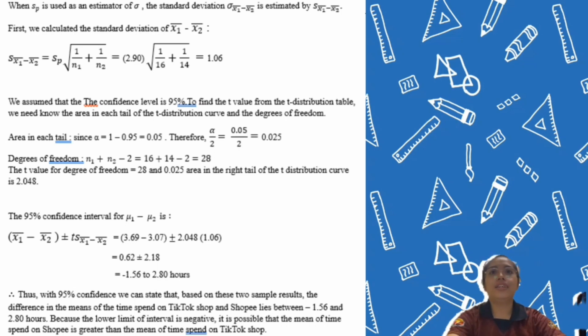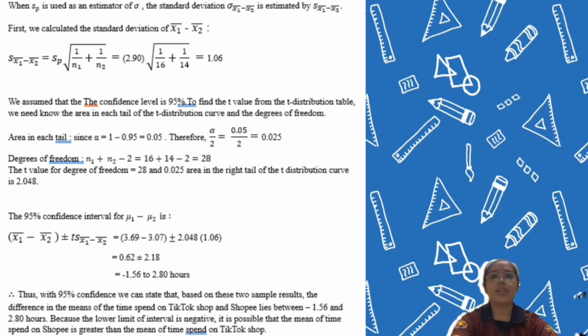We assume that the confidence level is 95%. To find the t-value from the t-distribution table, we need to know the area in each tail of the t-distribution curve and the degrees of freedom. So, we find the area in each tail. Since alpha is equal to 1 minus 0.95 equals 0.05, therefore alpha over 2 is equal to 0.025.